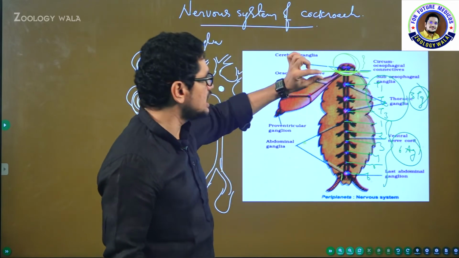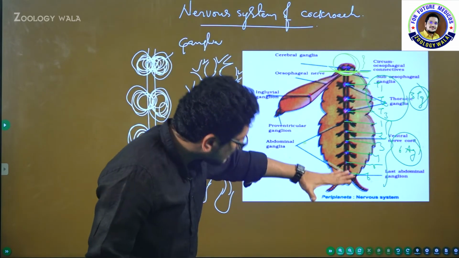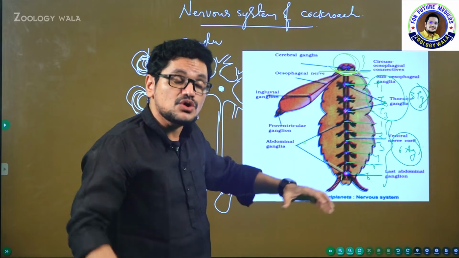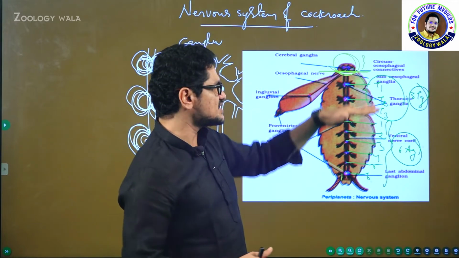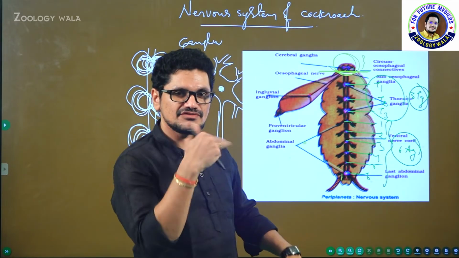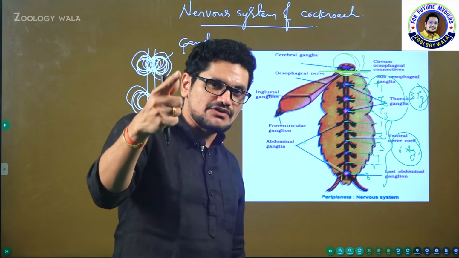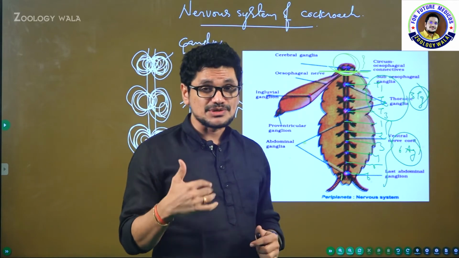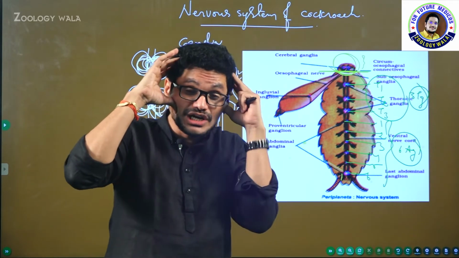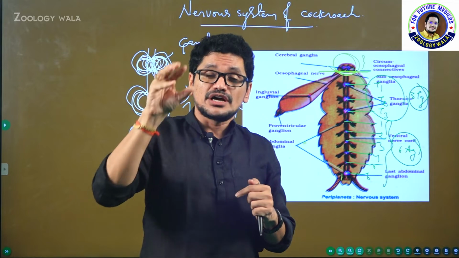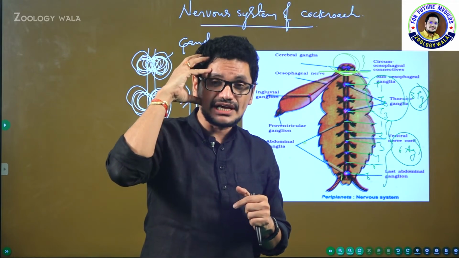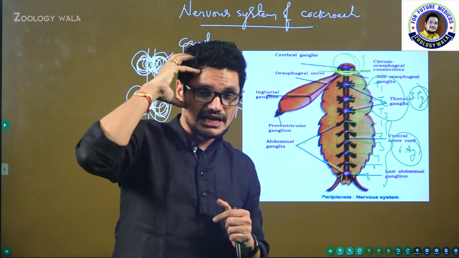See, the head holds only a bit of the nervous system, so the remaining body holds much of the nervous system. That is the reason why if you remove the head, it is able to survive for as long as 1 week. Then you may ask me, sir, we also have the head only at a specific portion. Nerve cells are present only anteriorly. Most of the nerve cells are aggregated here.